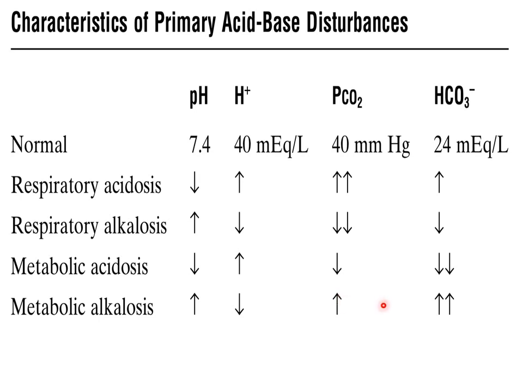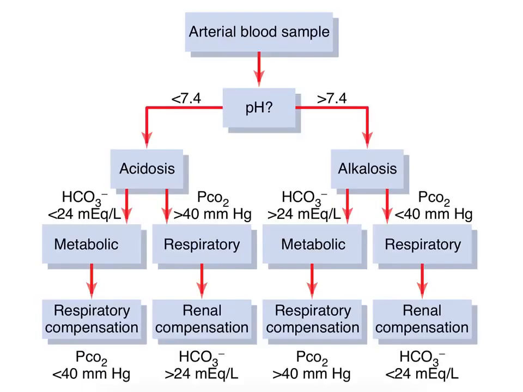Metabolic alkalosis is compensated by increasing the partial pressure of carbon dioxide in the blood, because the increased carbon dioxide will form carbonic acid, which will dissociate to give hydrogen ions, and this will attempt to increase the hydrogen ion concentration, which was originally reduced. So I hope this is clear. Go through it carefully and remember these normal values, as questions will be posed in your exams using these values.